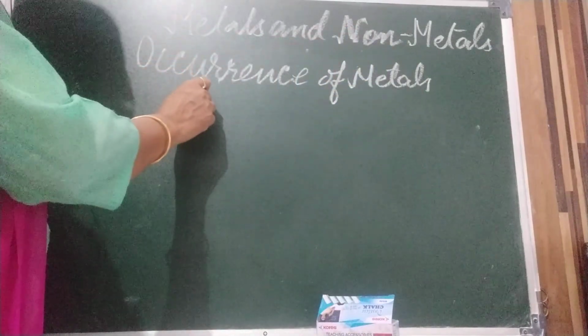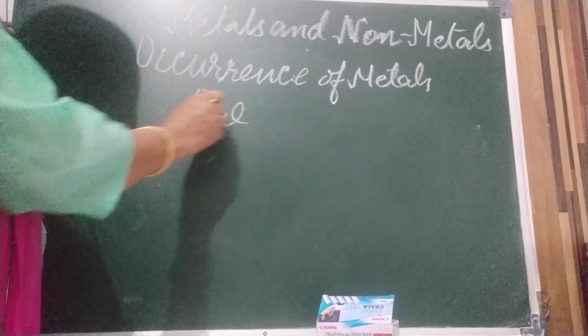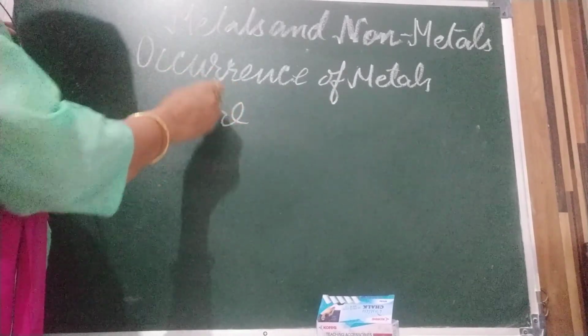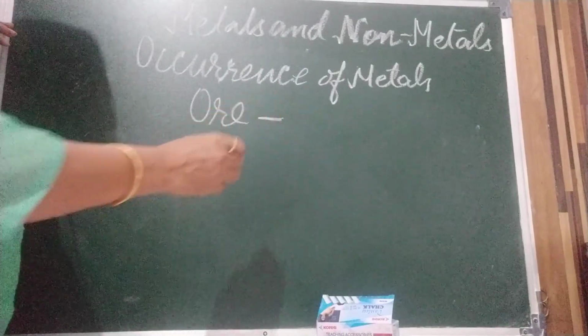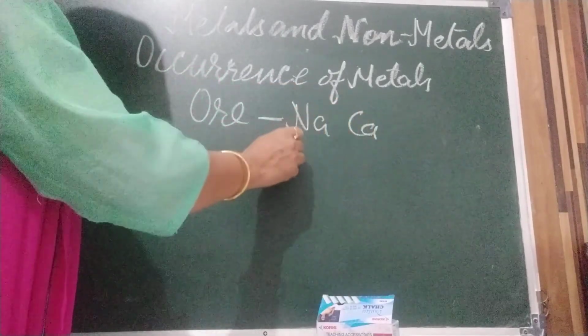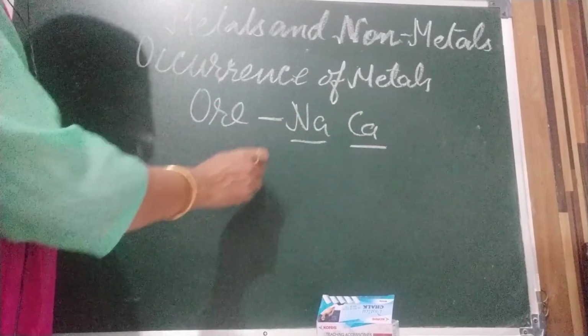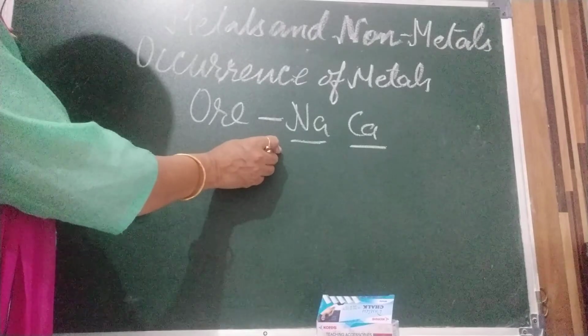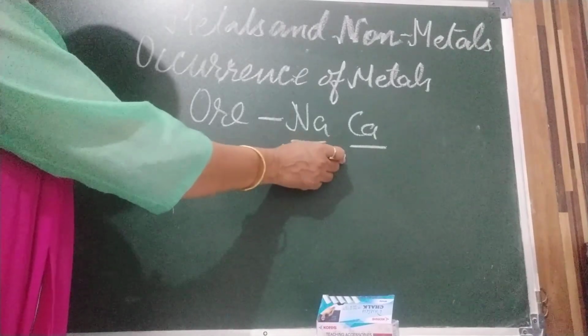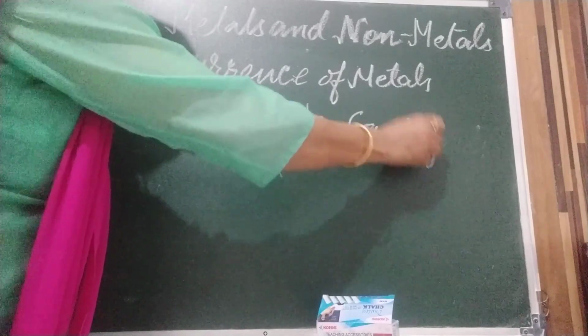They are found in the earth crust in the form of ore. Highly reactive metals are sodium and calcium, found in compound form in the earth crust, like sodium nitrate, sodium chloride, calcium carbonate, magnesium carbonate, in the form of ore.